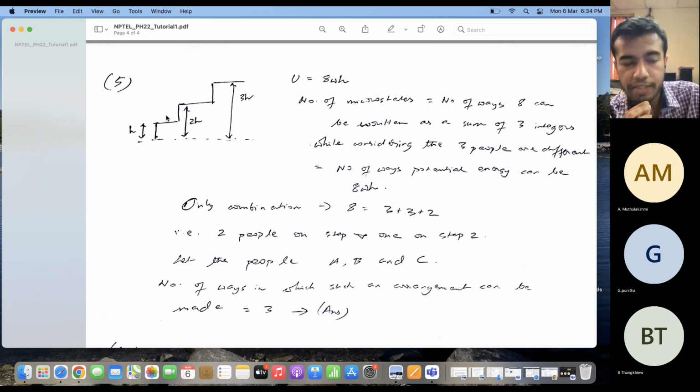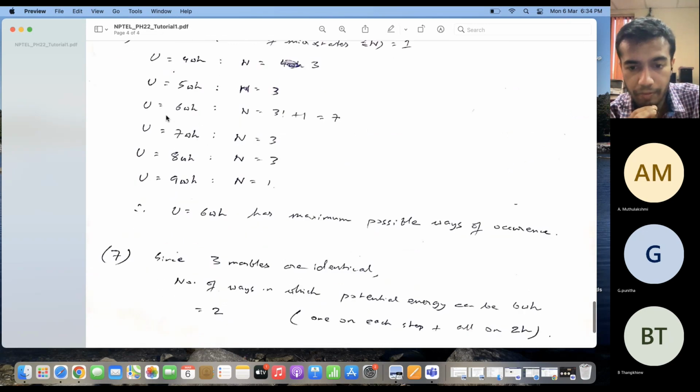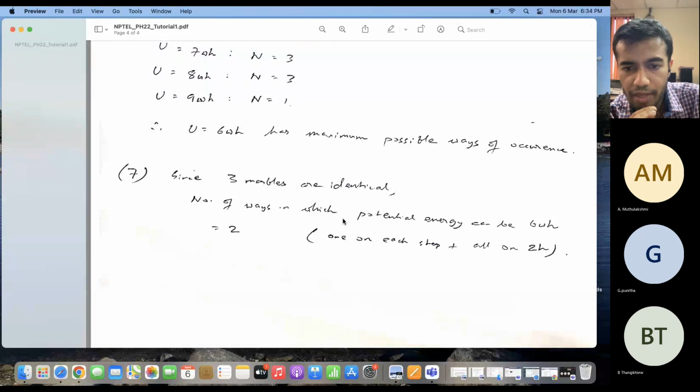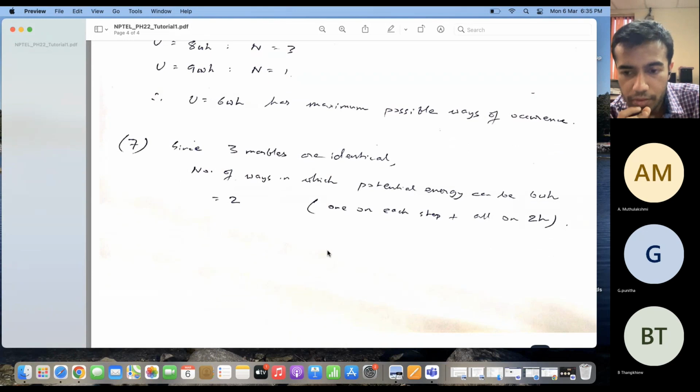Why? Because this will be the same microstate as the earlier one, because the marbles are not differentiable from each other. Okay. So the number of ways in which I can get this energy state, if I have three identical marbles, is equal to 2. Okay. So is this clear?